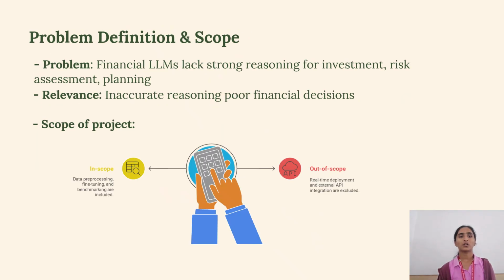Now we discuss our project problem definition and scope. Our problem definition is that financial LLMs lack strong reasoning for investment, risk assessment and planning. They provide surface level answers which can be risky in decision heavy domains like investment, compliance and auditing. Imagine a compliance officer relying on shallow answers. It could result in regulatory penalties or financial losses. That's why this problem is highly relevant. The consequences are inaccurate reasoning and poor financial decisions.